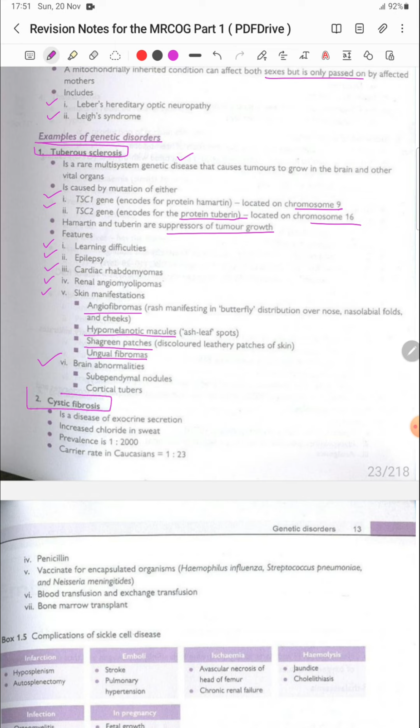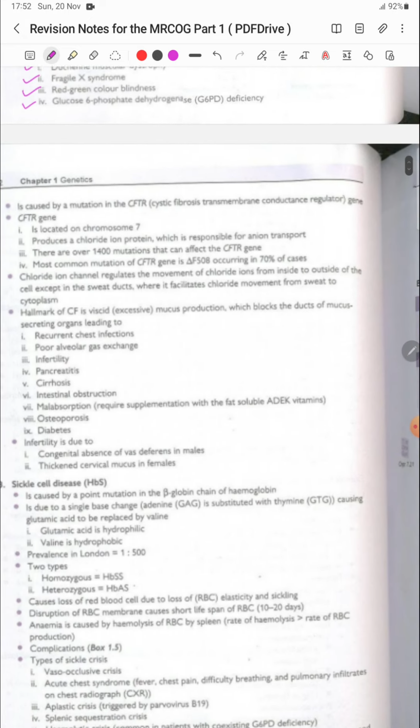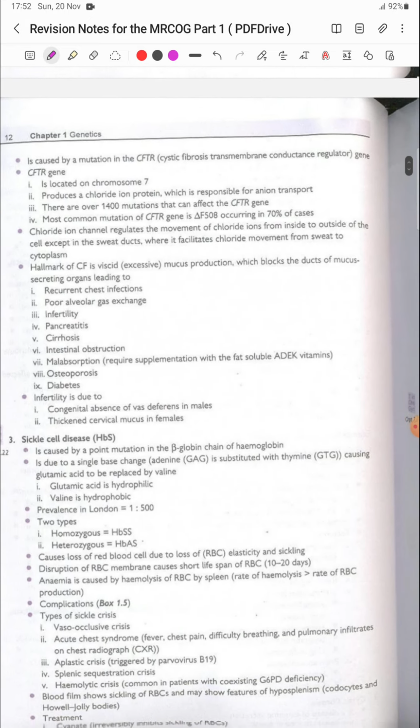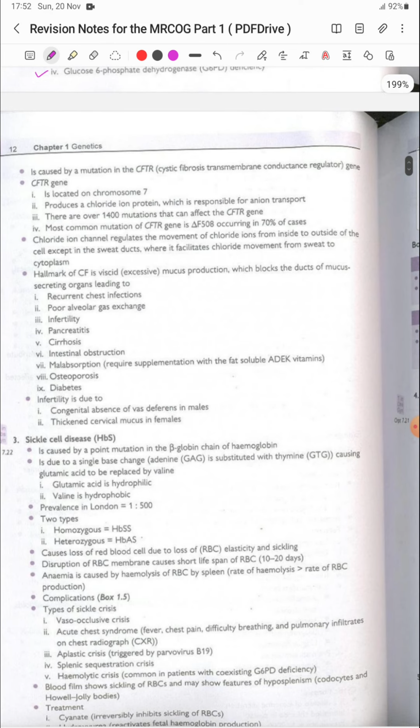Next is cystic fibrosis. It is a disease of the exocrine secretions with increased chloride in the sweat, and prevalence is 1 in 2000, and the carrier rate in Caucasians is 1:23. It is caused by mutations of the CFTR gene, which is the cystic fibrosis transmembrane conductance regulator gene. The CFTR gene is located on chromosome number 7 and produces a chloride ion protein which is responsible for anion transport, and there are over 1400 mutations that can affect the CFTR gene. The most common mutation of the CFTR gene is delta F508, occurring in 70% of cases.